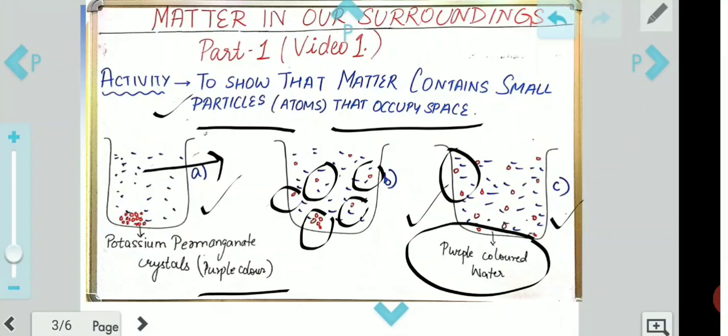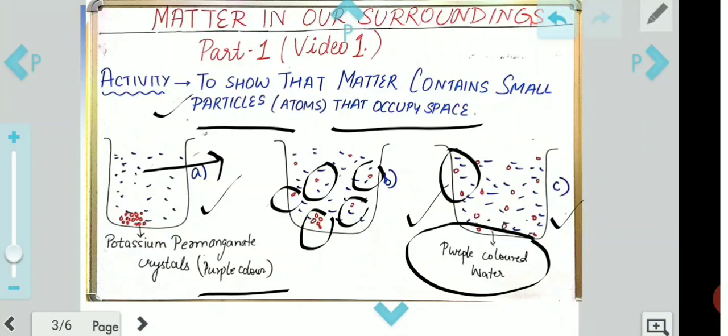So which colored water can you see now? Purple colored water. So it has proved that those particles went inside the spaces of water and spread themselves evenly, right? And also gave their own color. So this is how it proves that there is something called matter which has spaces, and there are small particles inside matter which go and hide in those spaces. So this is very clear now from this experiment and the examples I gave you. It shows how matter occupies space.